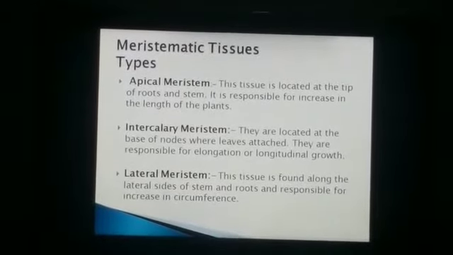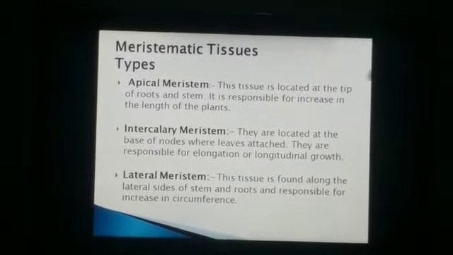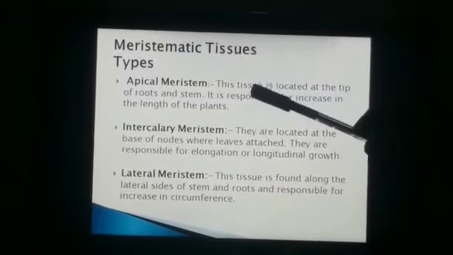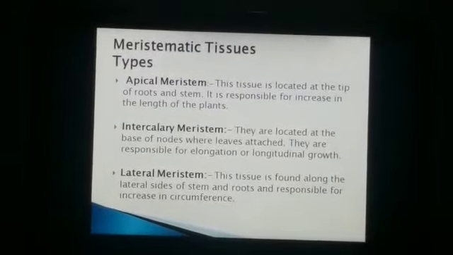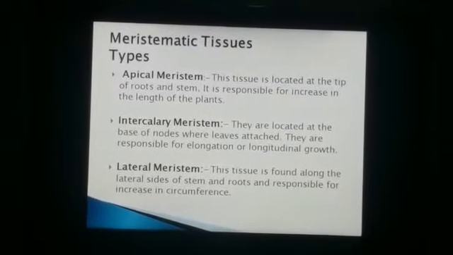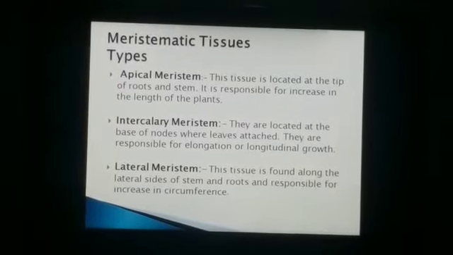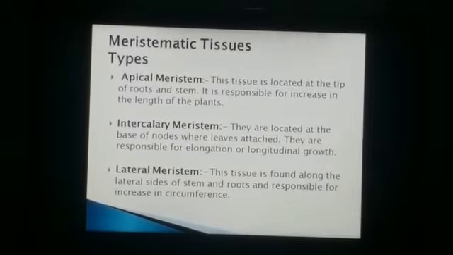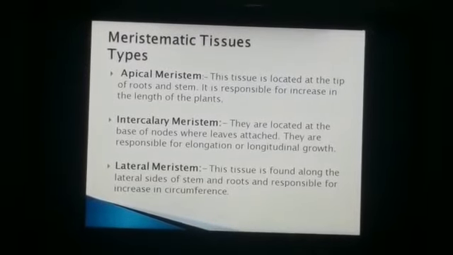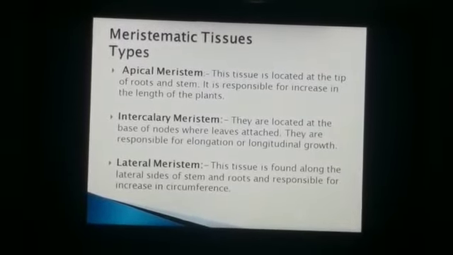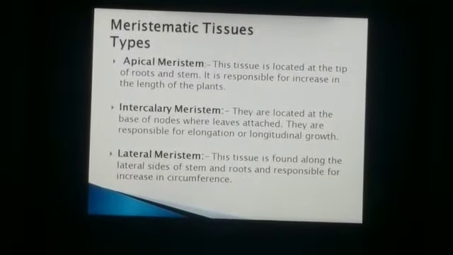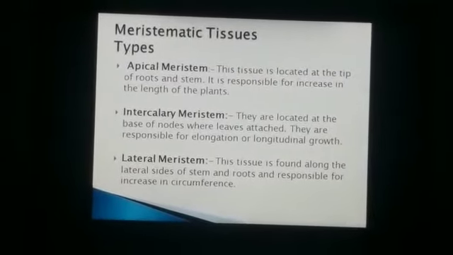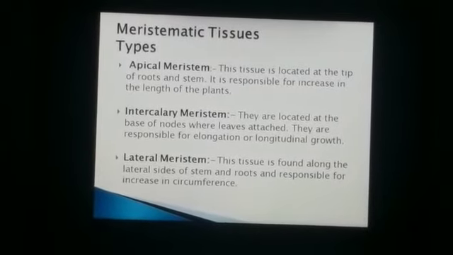Now the types of meristematic tissues. Apical meristem. This tissue is located at the tip of the roots and stem, and it is responsible for the increase in the length of plants. Next is intercalary meristem. They are located at the base of nodes where leaves are attached. They are responsible for elongation or longitudinal growth, meaning height.